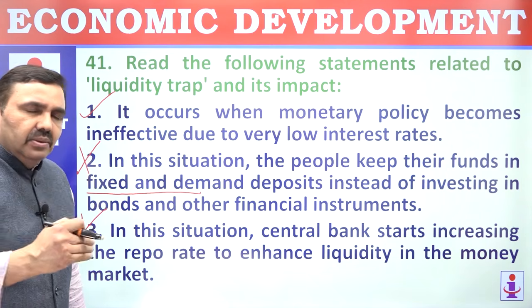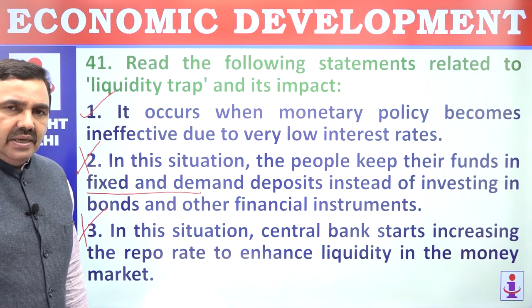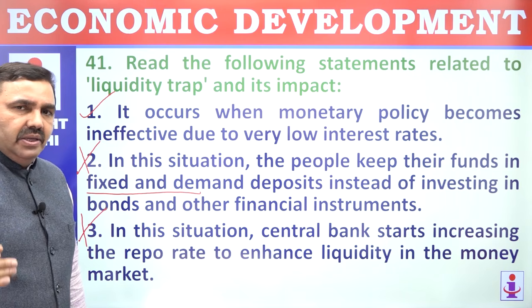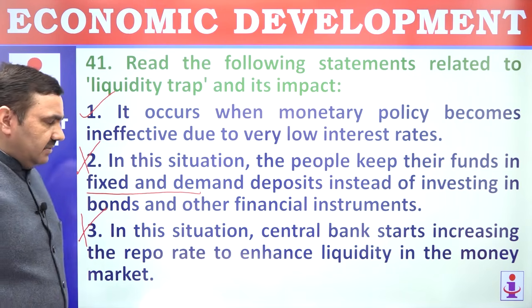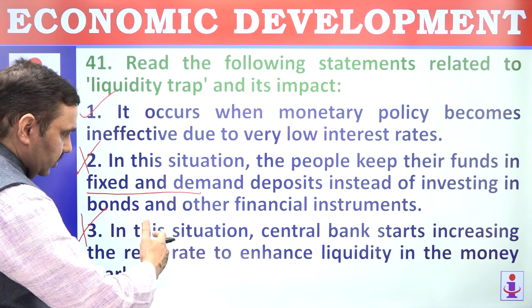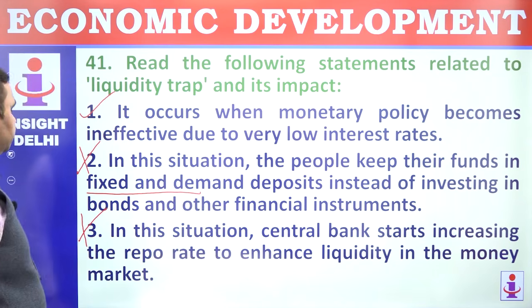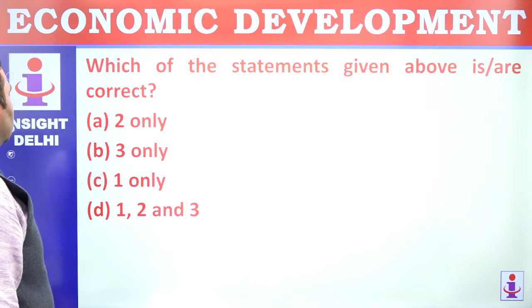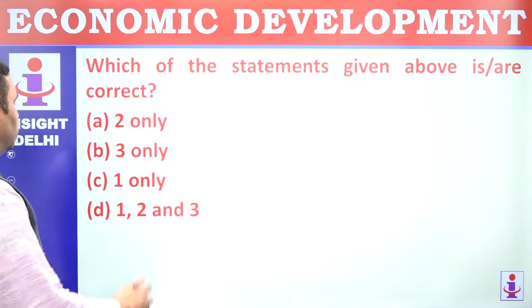So rate is already low, liquidity is high, but economy is not growing. So what you can do, you have very little stuff to do. So central bank has to start reducing repo rate to enhance liquidity, or start increasing repo rate to reduce liquidity. That's what you have to understand. 1, 2, 3. 1 is right, 2 and 3 are wrong.